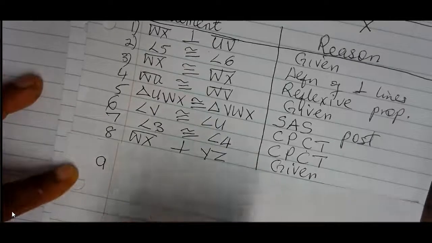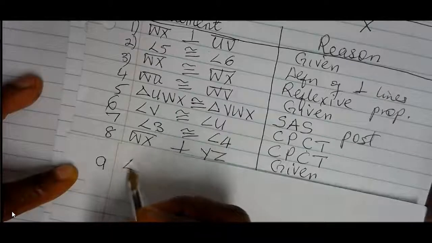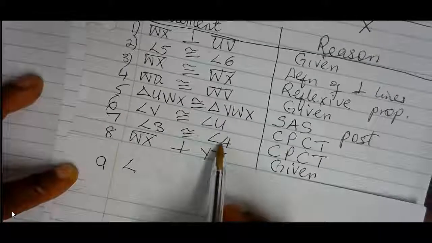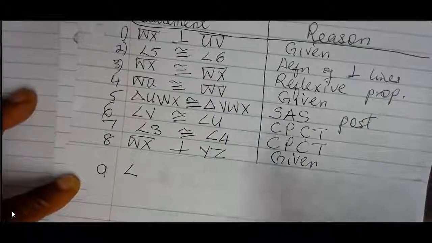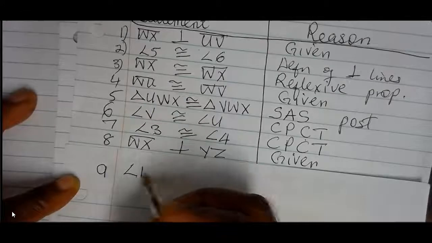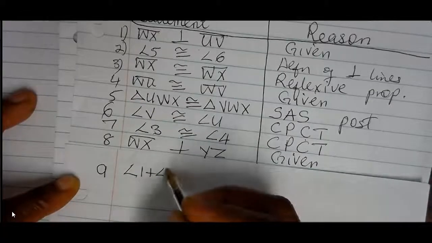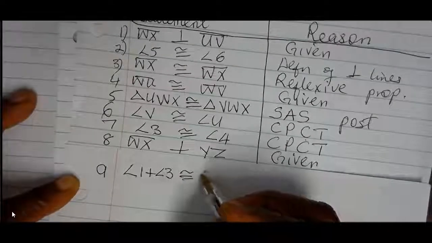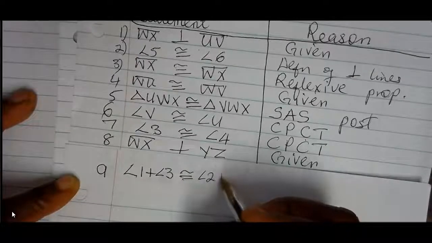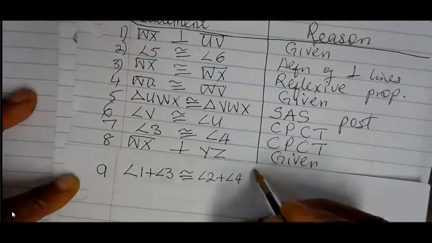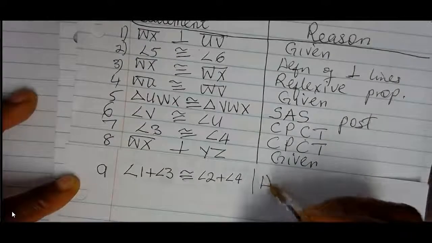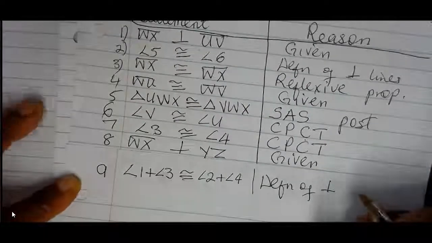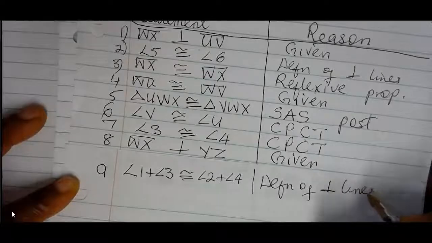Therefore, since we already know that angle 3 is congruent to angle 4, we can say that angle 1 plus angle 3 is congruent to angle 2 plus angle 4, based on the definition of perpendicular lines.